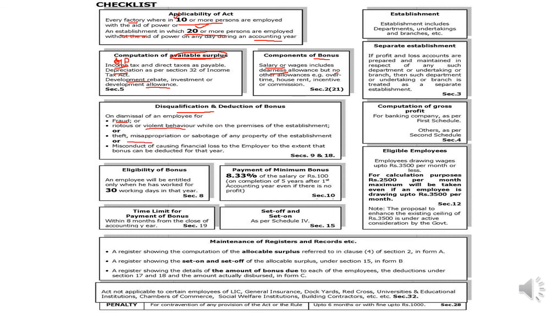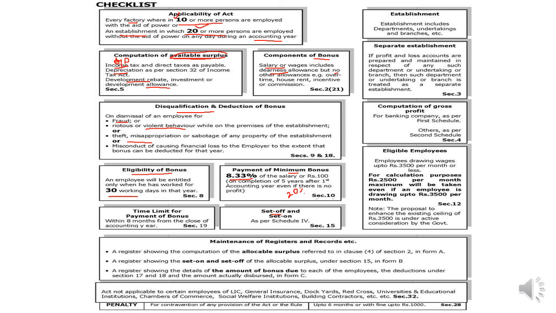And eligibility for getting bonus is 30 days, right? And the minimum bonus should be 8.33%. It can't be below 8.33%, right? And the maximum, as I already told you, will be 20%. So nobody should get more than 20% bonus. And here it is given set on and set off.